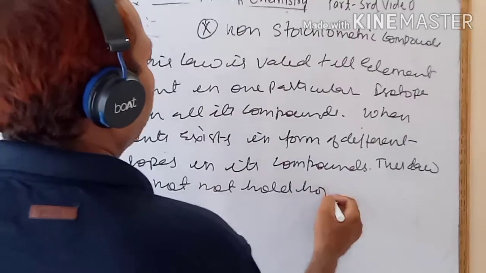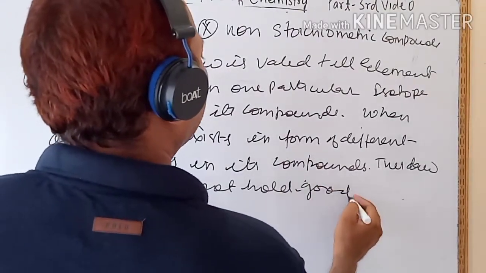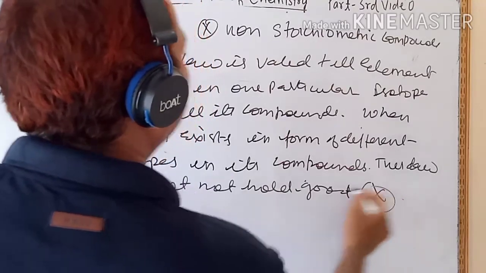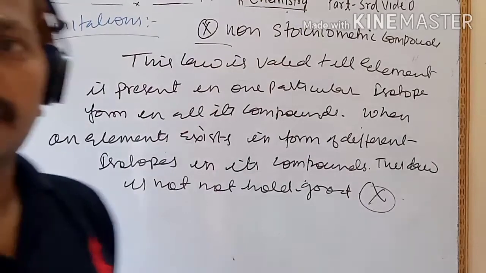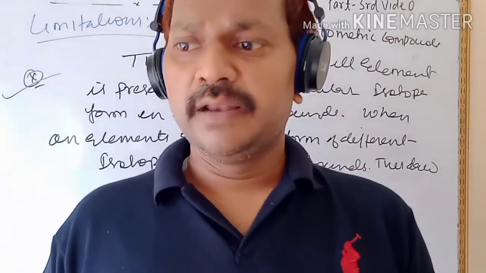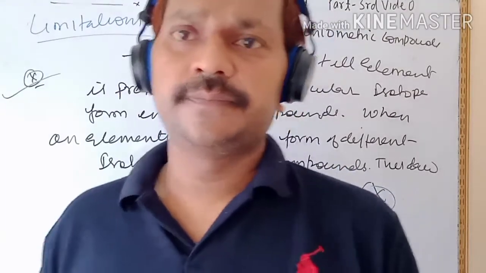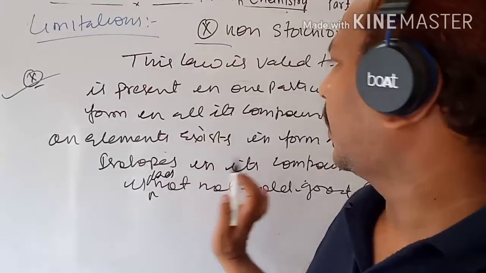So this is case 2. In this way there are two limitations, and in these cases the law does not hold good.